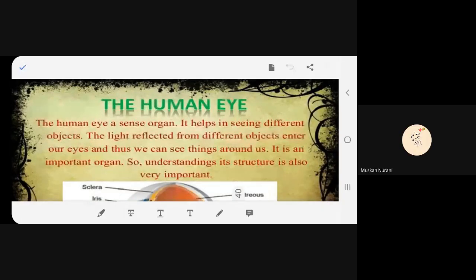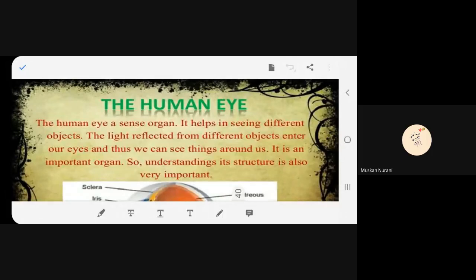The human eye, a sense organ. It helps in seeing different objects. The light reflected from different objects enters our eyes, and thus we can see things around us. It is an important organ, so understanding its structure is also very important.